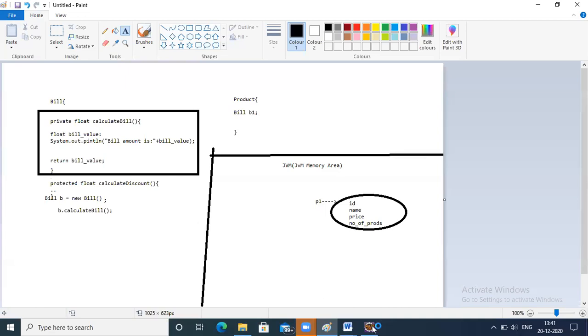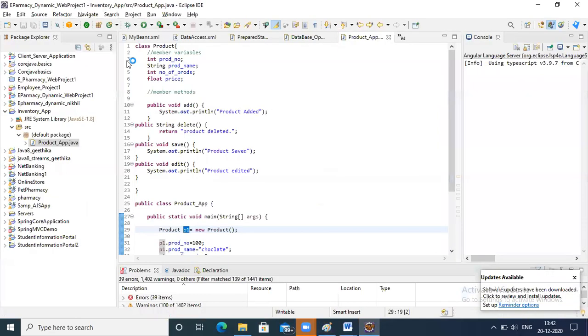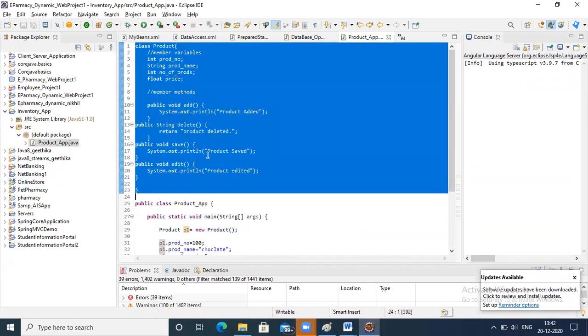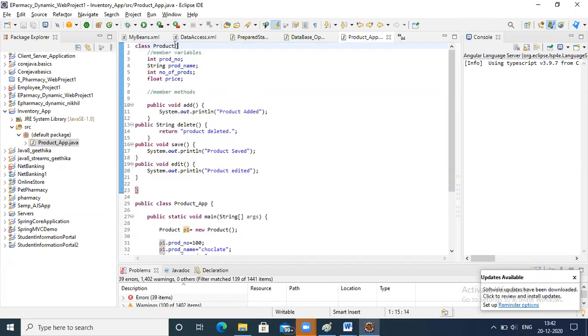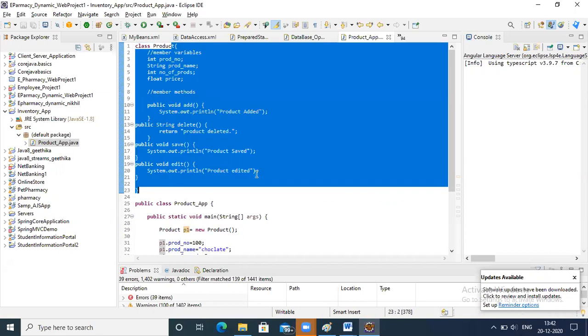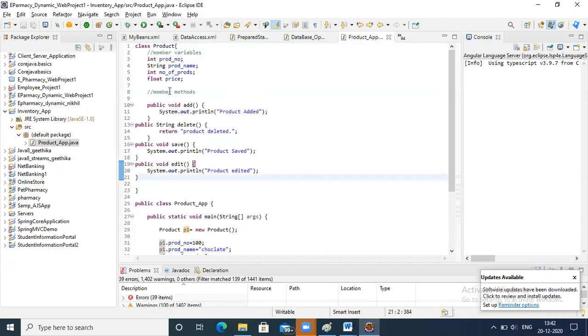Yes. Okay, if you see here, this is a class, isn't it? The class is encapsulated within the curly braces, so this is nothing but encapsulation. It has its own data and members. No others can view this data unless and until there is an object of this class.